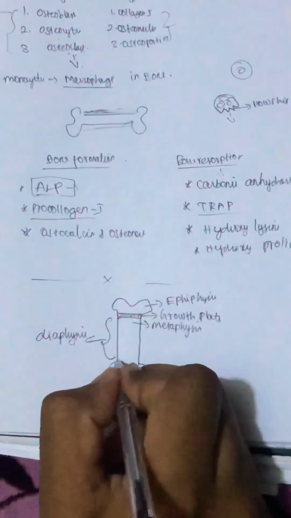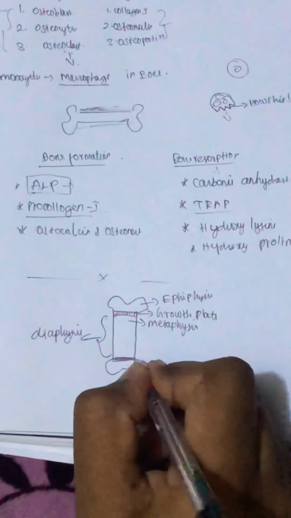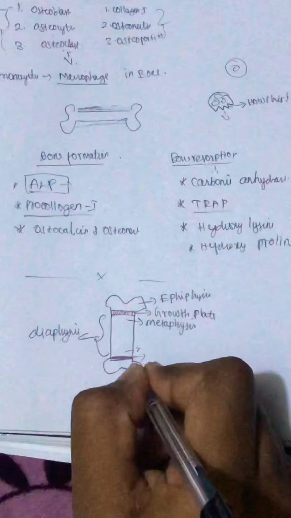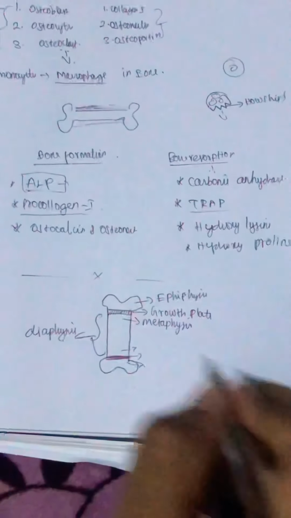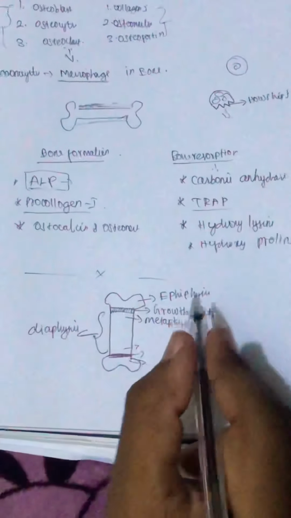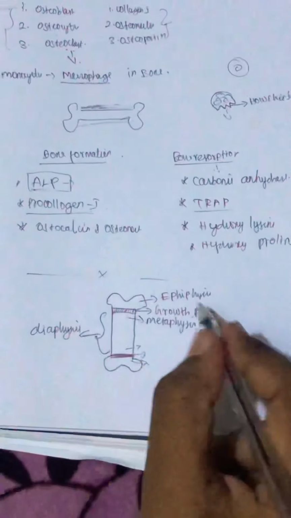The same here, which is a growth plate, epiphysis, metaphysis. This is very important. We will see it in the later lecture. It will be mainly involved.